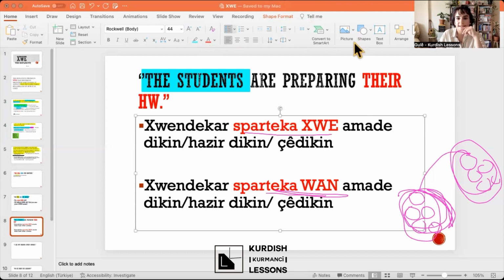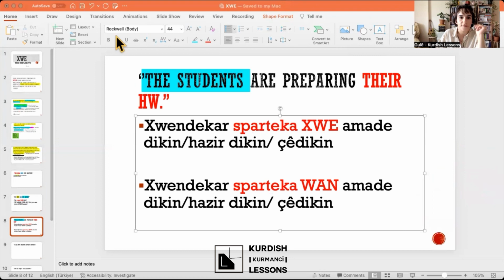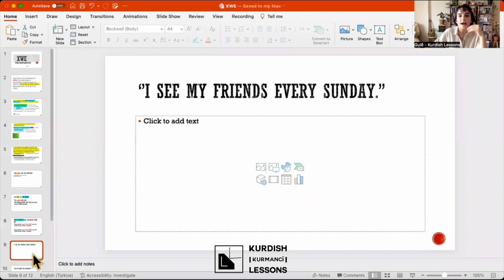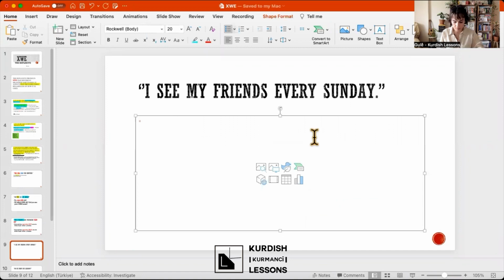Now I hope it is clear enough. Next one is, I see my friends every Sunday. Let's start from the adverb. In Kurmanji, you have to put the adverb at the beginning, never at the end. It can be before the subject, after the subject, but always at the beginning, not at the end.